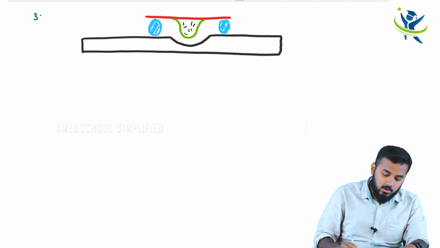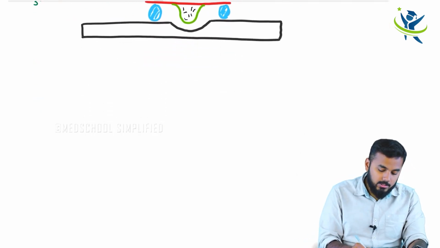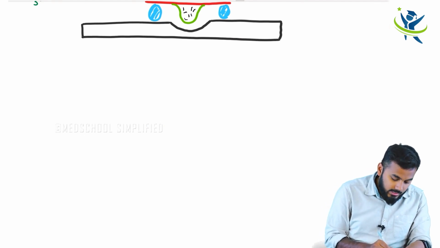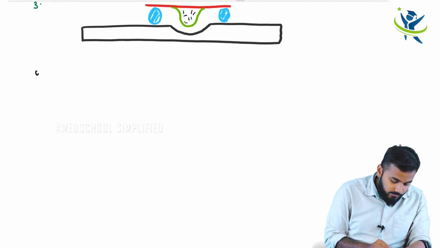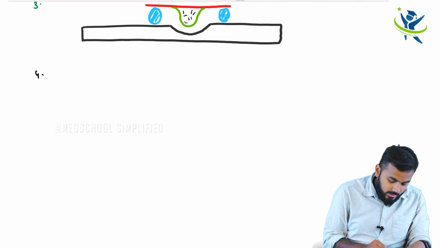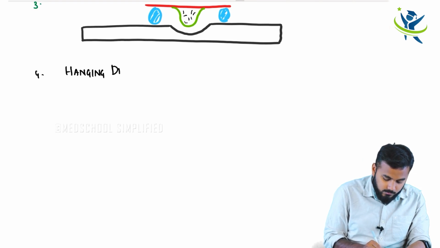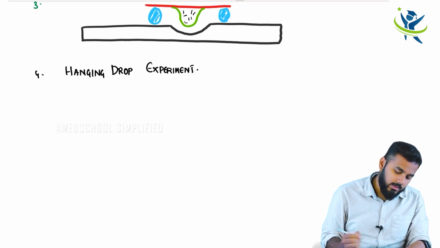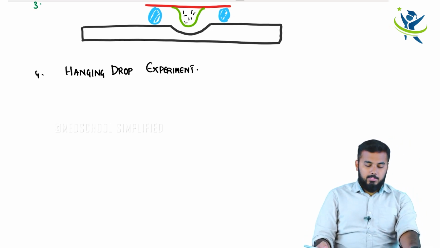So this is called the hanging drop experiment. He discovered an experiment, point number 4, that is called the hanging drop method, or hanging drop experiment.